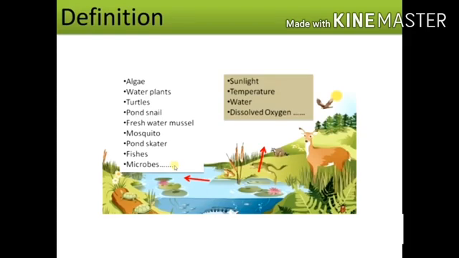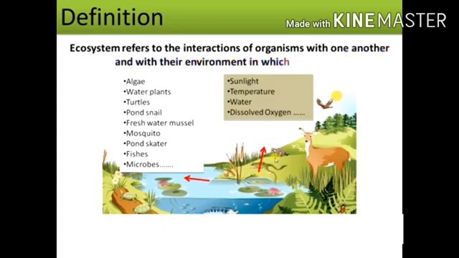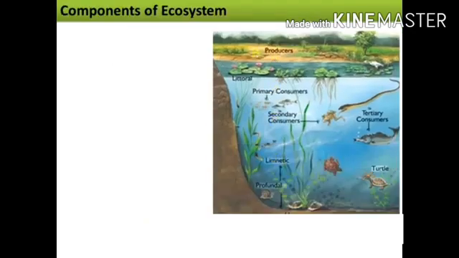When we particularly talk about a pond ecosystem, we know that all these living and non-living components interact among themselves as well as with their physical environment in which they occur. So, ecosystem is made up of all the plants, animals, and microorganisms in an area.